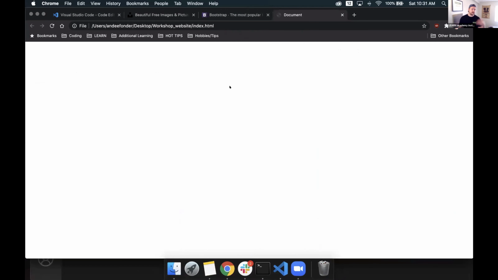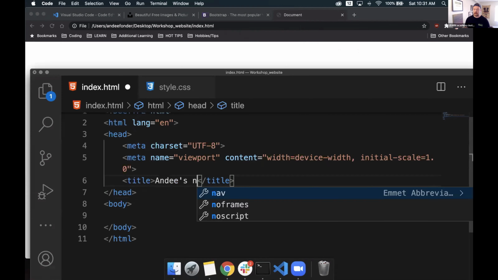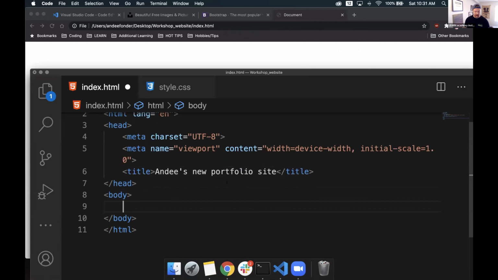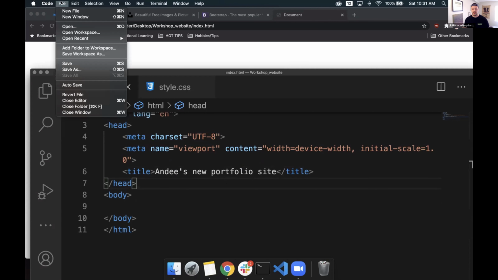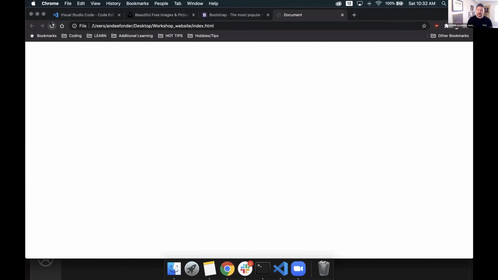Right now we see a blank page. We don't have anything here. But one thing you'll notice is in the tab of the site here, in the head, we see it says document. If we go back to our code and we change this to anything else we want, say Andy's new portfolio site, and save it by hitting Command S or Control S, I believe, on Windows. Another way we can do it is just hitting save up here by going to File and clicking Save. We can then go back to our browser, simply refresh this page, and we can see that we've now changed the title of the site and what it appears as in the browser.